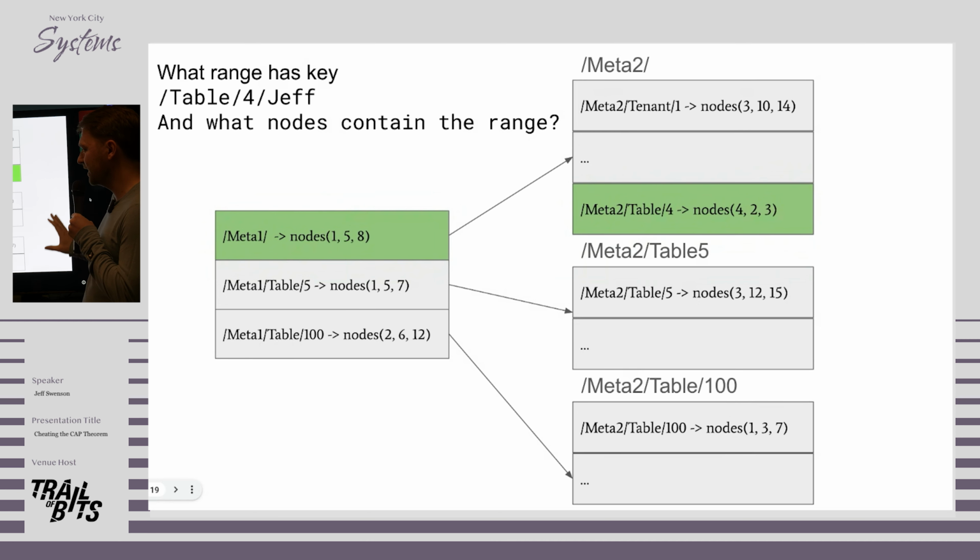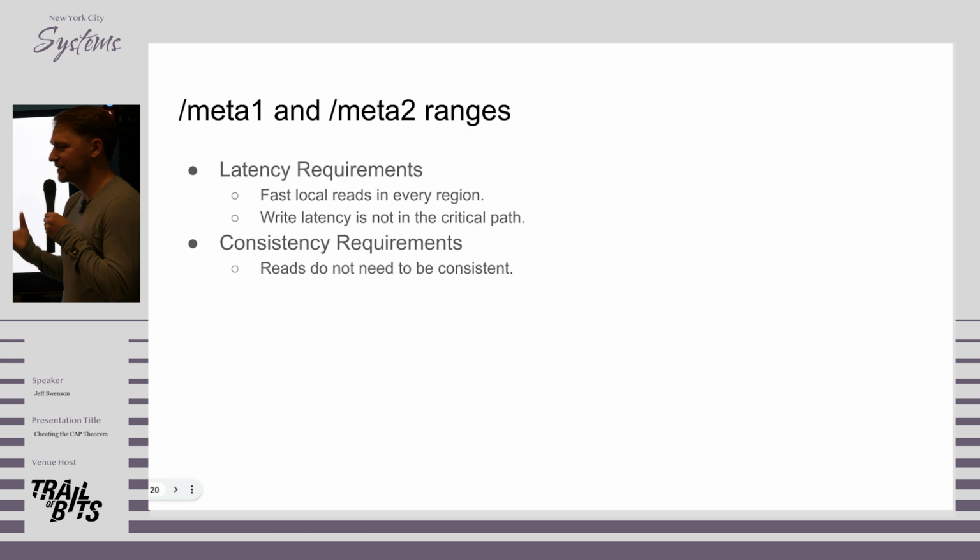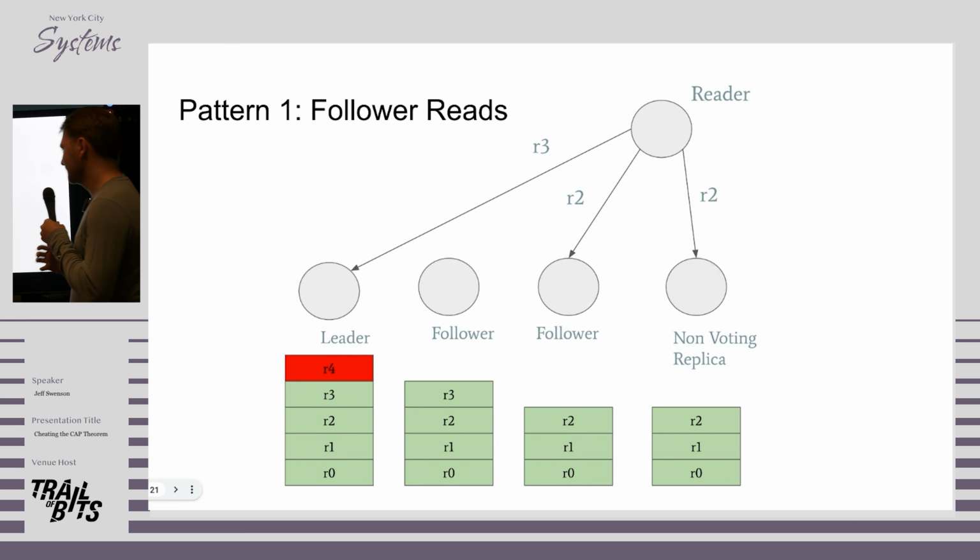This is all cacheable because if you talk to the wrong node, it knows which ranges it has, and it'll tell you to go away, and you can do a refresh. But we have to get rid of this latency because a server ends up doing dozens of meta range lookups on startup. And I think whenever you're trying to solve a problem like this, it helps to look at what the specific requirements are. In this case, we need fast local reads in every region. We don't really care about write latency. We only write to this table when we are splitting replicas or moving ranges around, and that's not in the critical path. And we also don't need reads to be consistent. So you can sometimes give up consistency and things are fine. And that's what we do here.